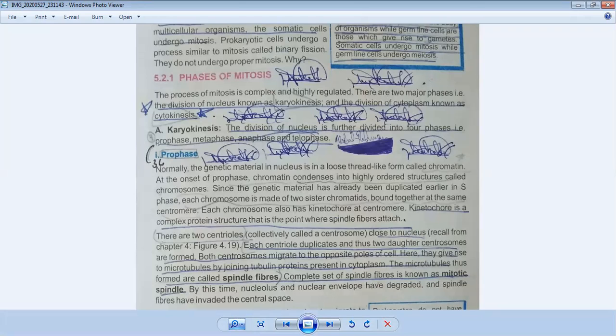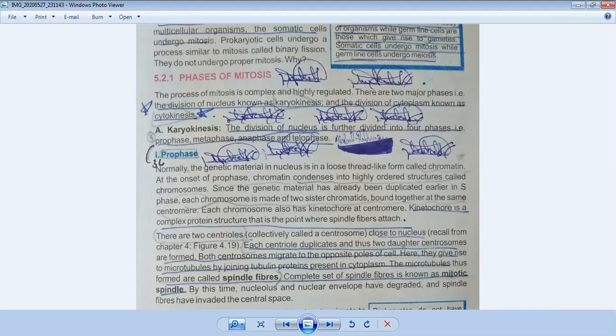Karyo is a word that comes from carrion, and its meaning is nucleus. Karyokinesis means division of the nucleus, and cytokinesis is the division of the cytoplasm. Definitely we all know that in the center of the cell there is a nucleus. So first of all the nucleus will be divided, and after that the cytoplasm will be divided. So first we will discuss karyokinesis.